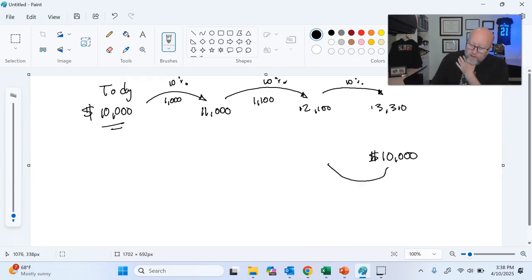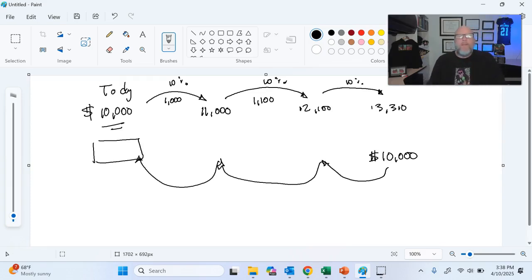So I'm going to go the opposite direction and I'm going to assume that I have some amount of money today and I'm going to put that in the stock market and that's going to grow at 10% every year. And at the end of 3 years, I will have $10,000. So the question is, how do I work backwards, right? So the way that we work backwards, the formula is just going to be 1 over 1.1.